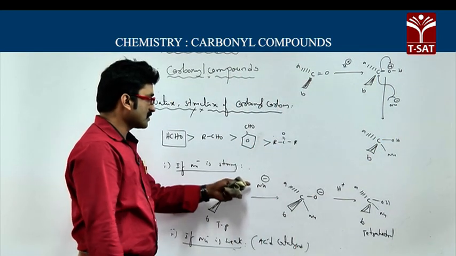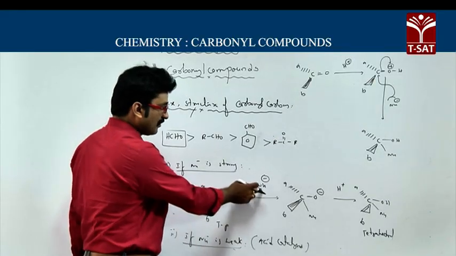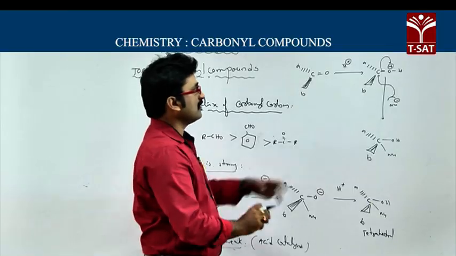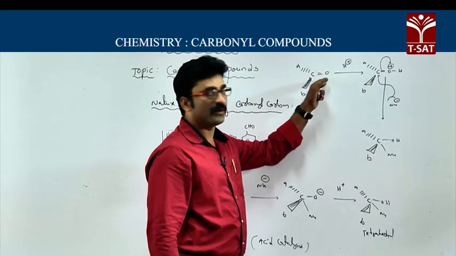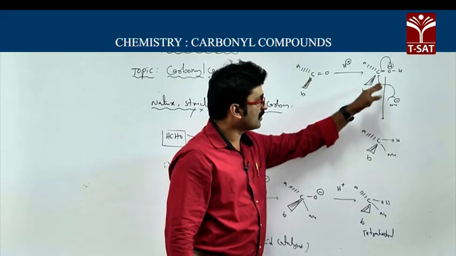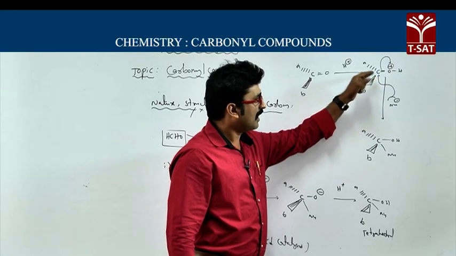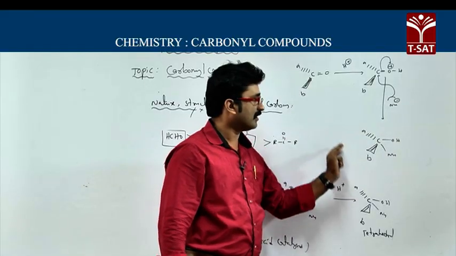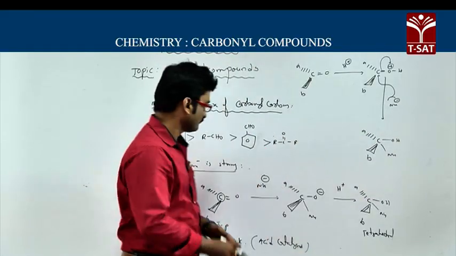So if it is a strong nucleophile, it directly attacks the carbon, but if it is a weak nucleophile, first the proton H plus attacks the oxygen and forms an oxonium ion, which is highly reactive towards the nucleophile, and finally you will get this product.